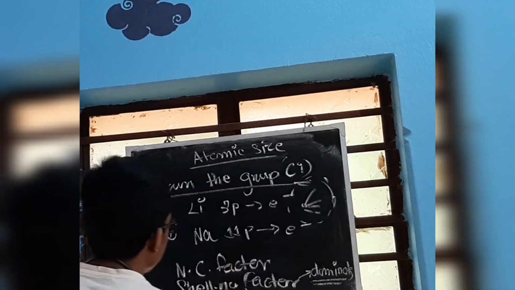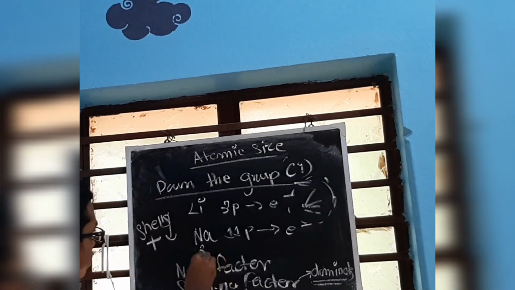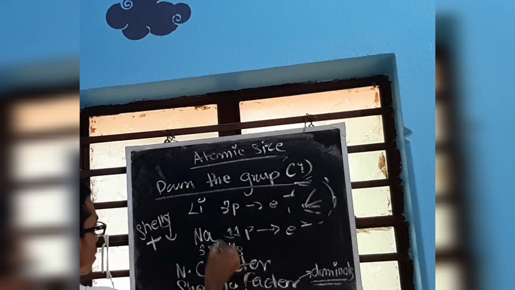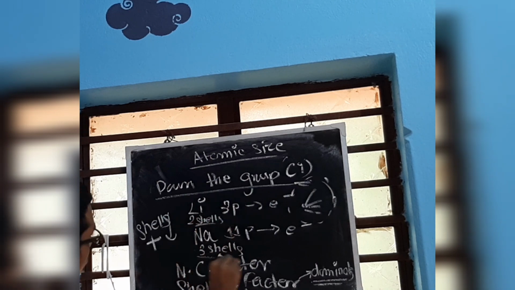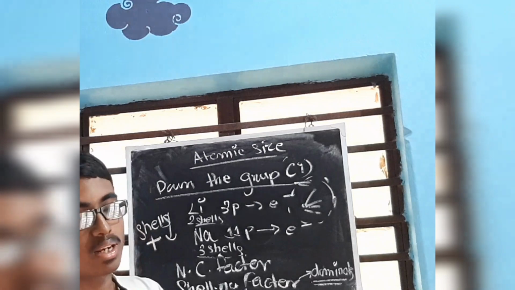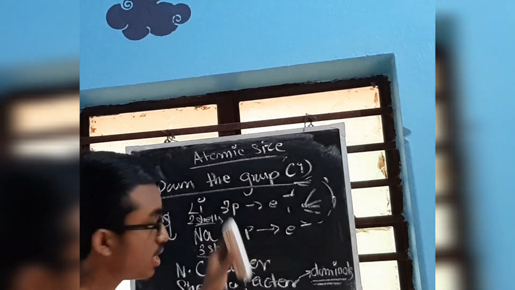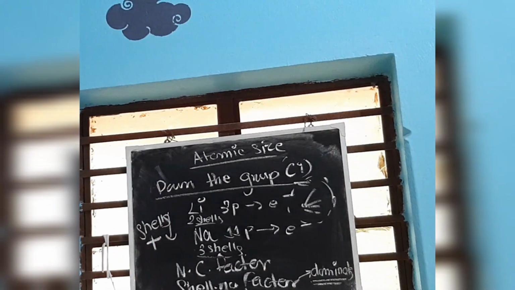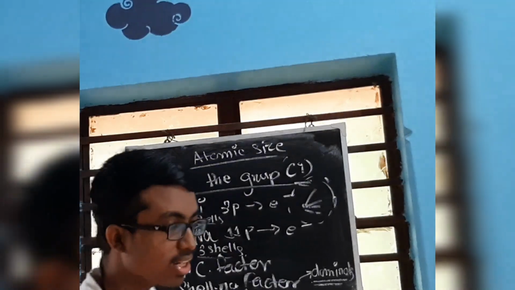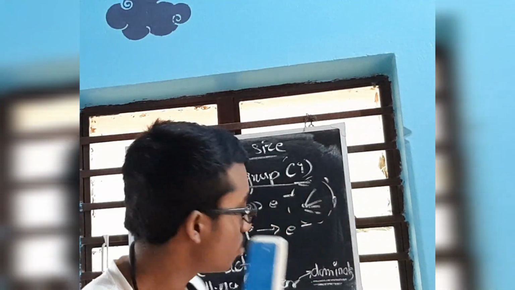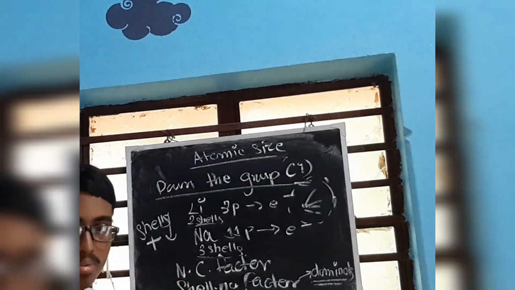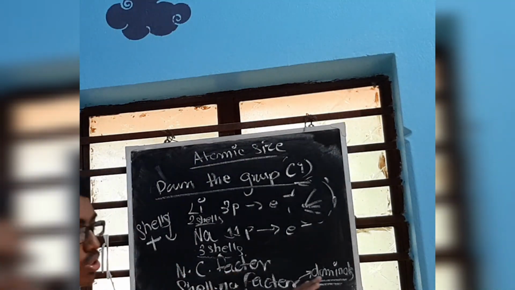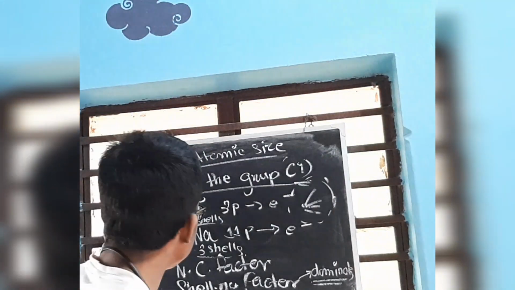You check here. Sodium has got 3 shells. This has got 2 shells. So whose shell is more? 3. So sodium will have greater size than lithium. So this is the thing that you need to remember. So summarizing again, down the group, atomic size has to increase. Why? Due to addition of new shells as you move down the group, and due to the dominancy of shell factor over nuclear pull factor.